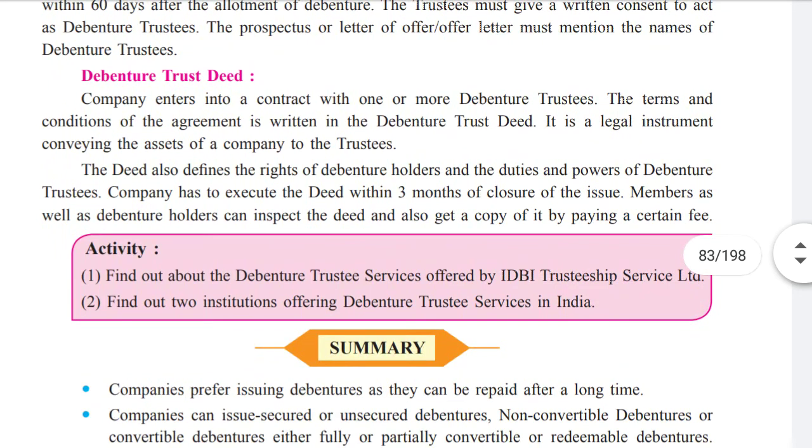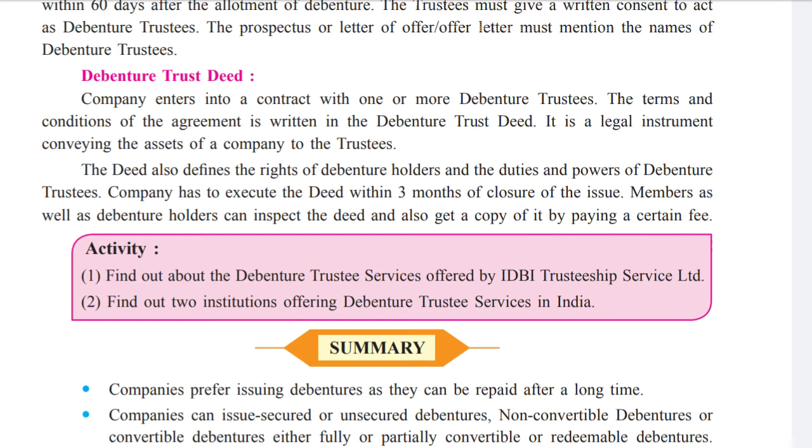Then the debenture trust deed. This must be the agreement made between the company and the debenture trustee. The company enters into a contract with one or more debenture trustees. The terms and conditions of the agreement are written in the debenture trust deed. It is a legal instrument conveying the interests and assets of a company to the trustee. The deed also defines the rights of debenture holders and the duties and powers of debenture trustees.